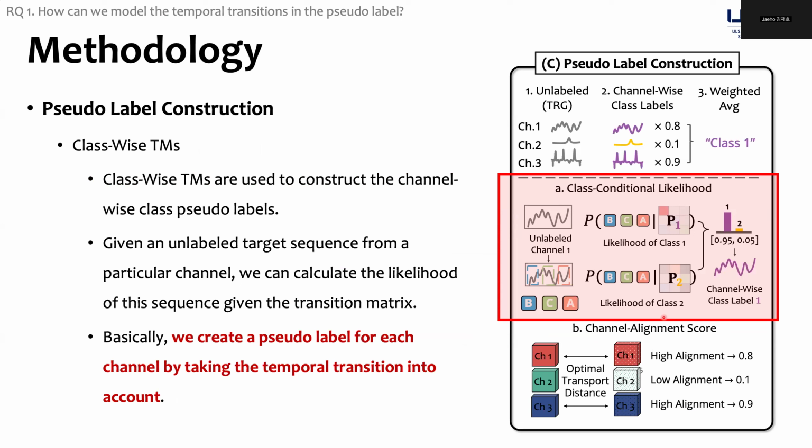For class-wise transition matrices generated from the source domain, we use them to calculate the likelihood of a coarse code sequence from the unlabeled target domain. Here, using the transition matrix, we can calculate the likelihood of this given code sequence coming from a particular class. We note that while the temporal patterns may have changed from the source to the target, the overall transition patterns should remain the same. As such, using this likelihood, we can calculate the pseudo-label for each channel. Likewise, we can see that each channel of the target domain now has a pseudo-label.